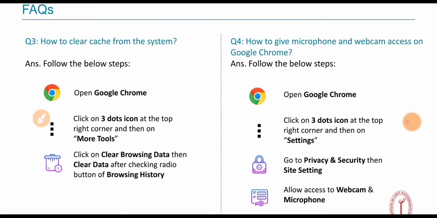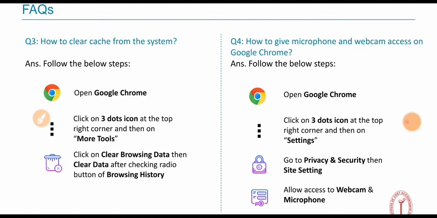Next we move to question number 3: how to clear cache from the system. Answer: follow the steps below. Open Google Chrome, click on the three dots at the top right corner, and then More tools. Click Clear browsing data, then clear the data after checking the radio button for browsing history.